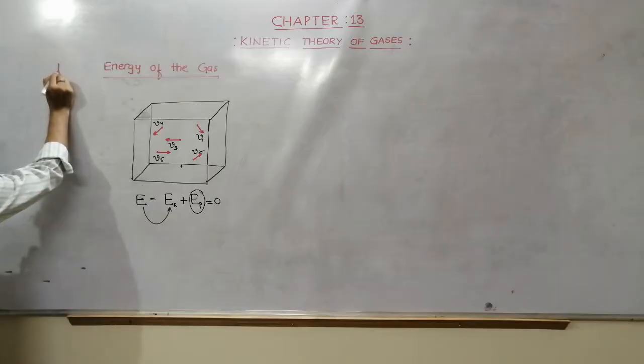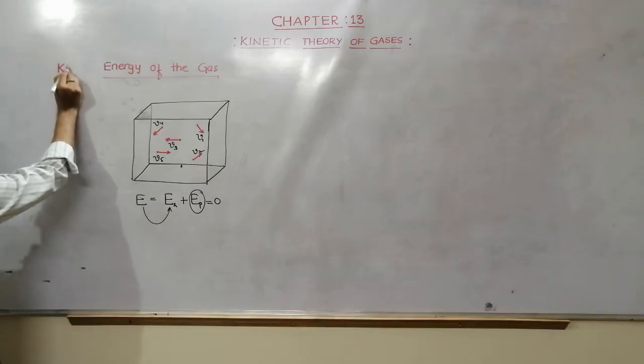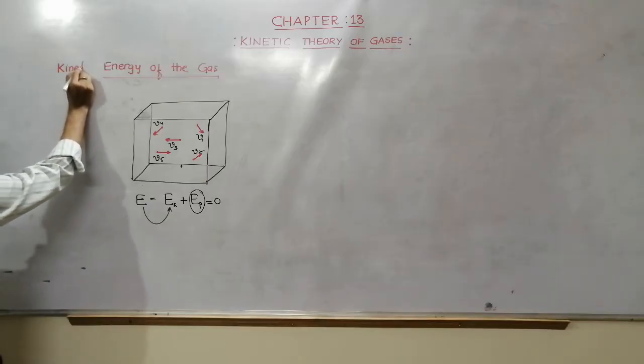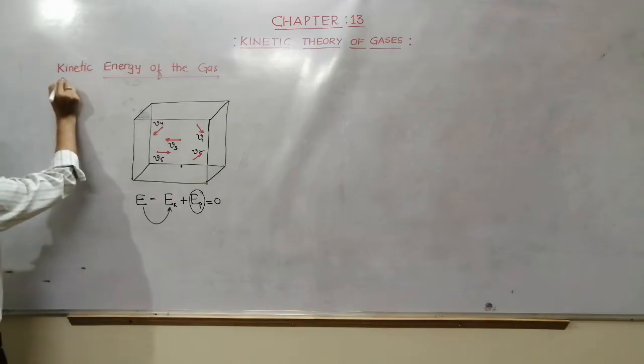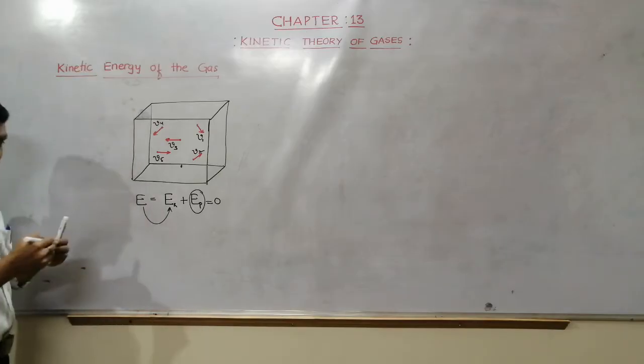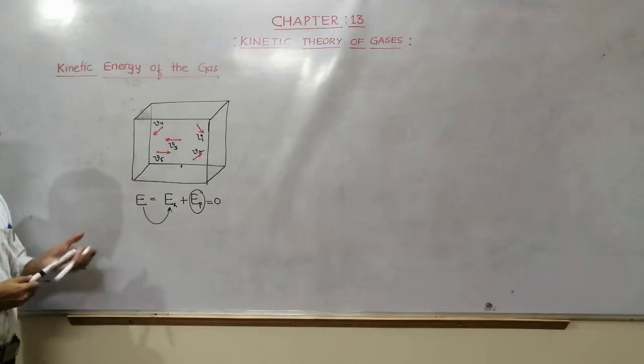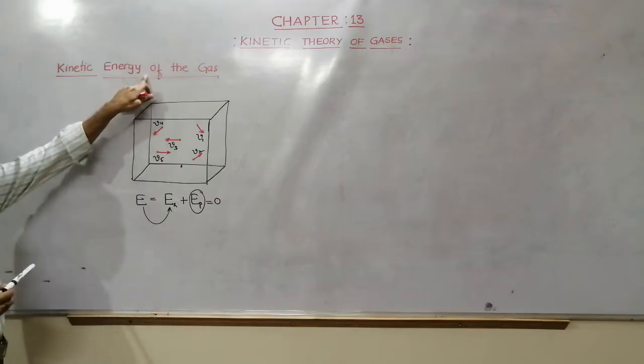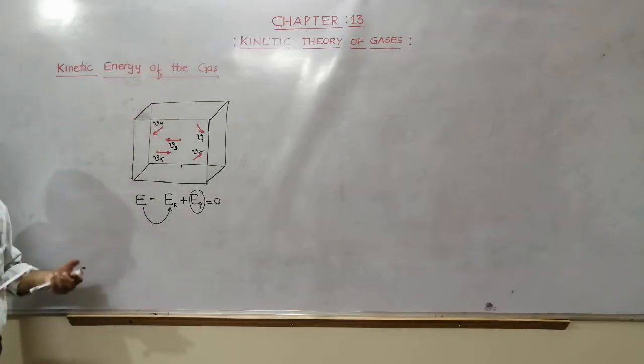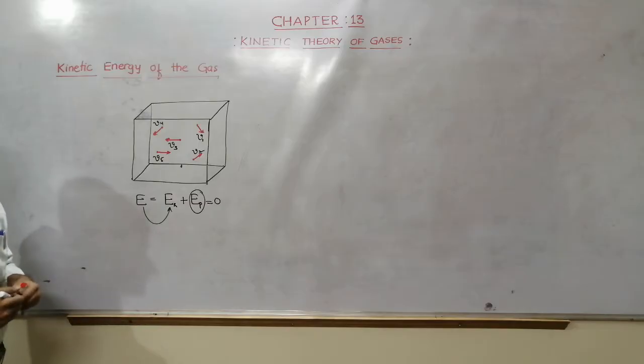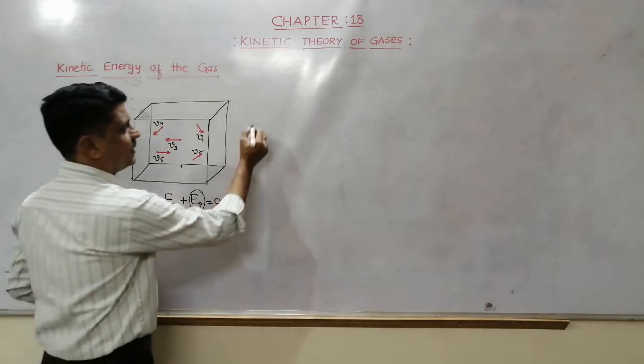Therefore we'll discuss the kinetic energy of the gas. We know that energy is a scalar physical quantity. It can be added algebraically.